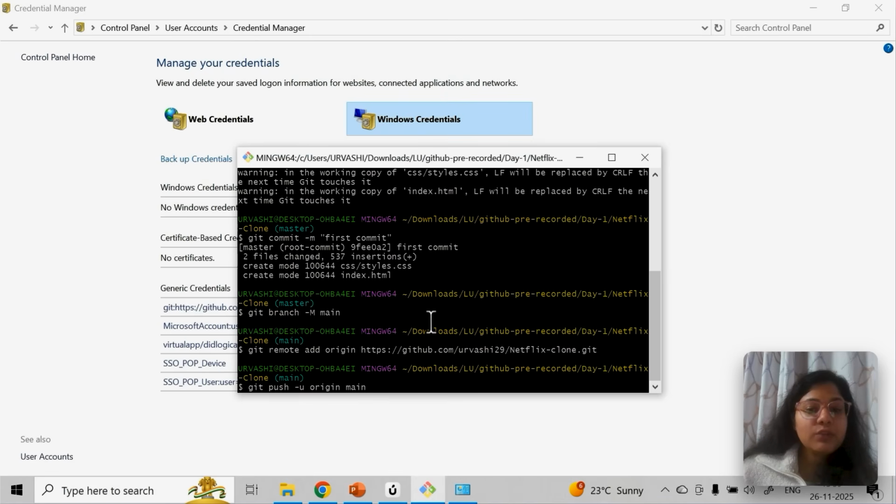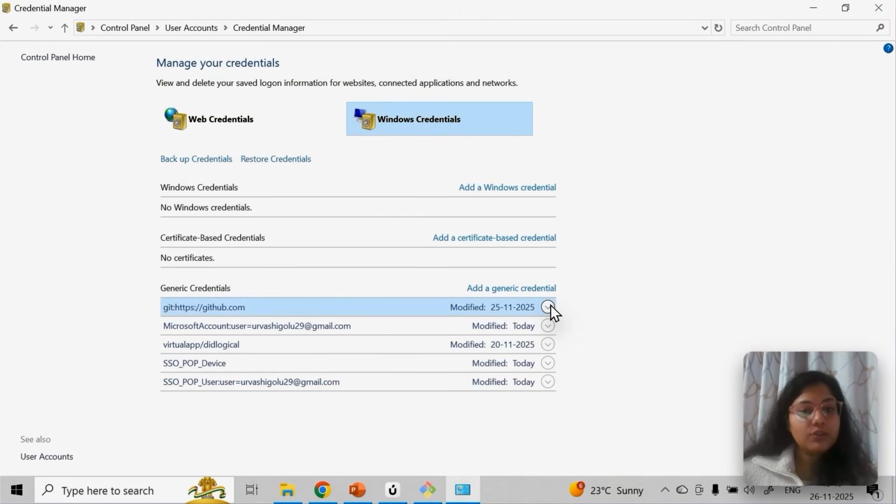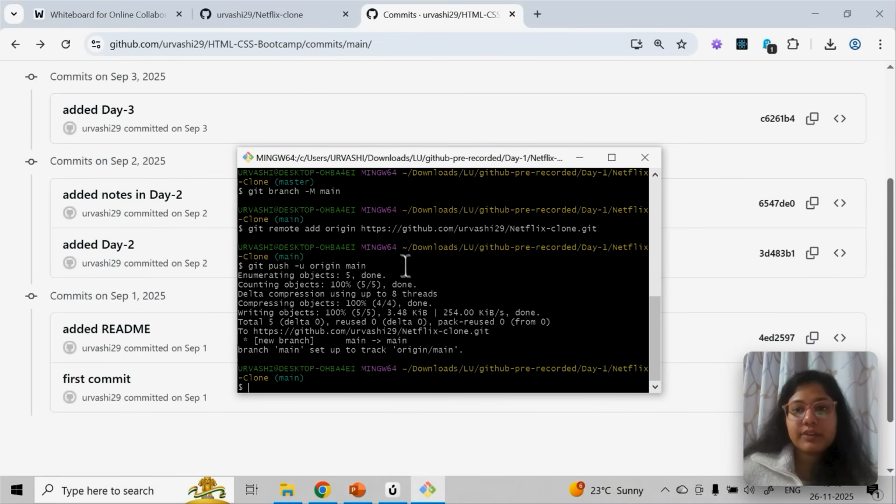But the moment you run this command, a pop-up will come. You click on sign in with GitHub one time. That's it. And then these credentials will reflect, so your email, your GitHub account. This is a part of setup. This is a one-time process. This is how your GitHub credentials will come and store here. So next time when you try to push something to any repository, you don't have to configure. This is a one-time process. So in my laptop, I've already done it, of course.